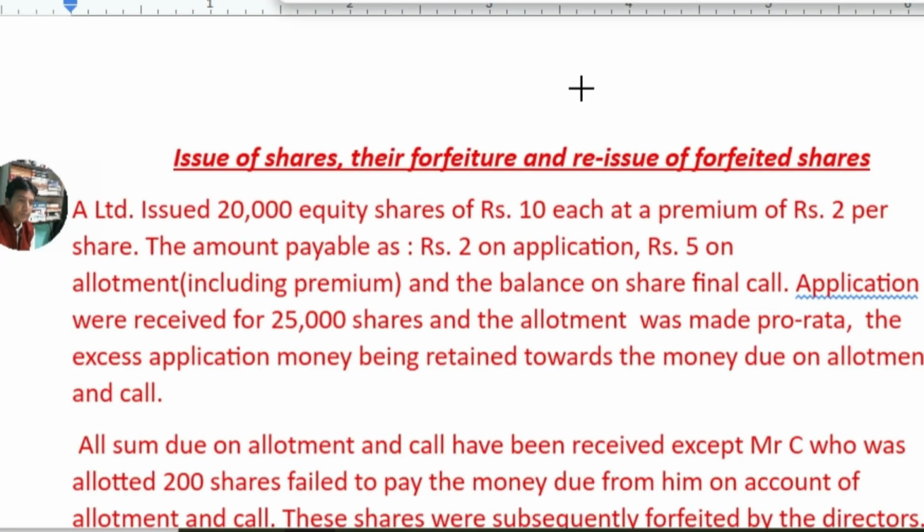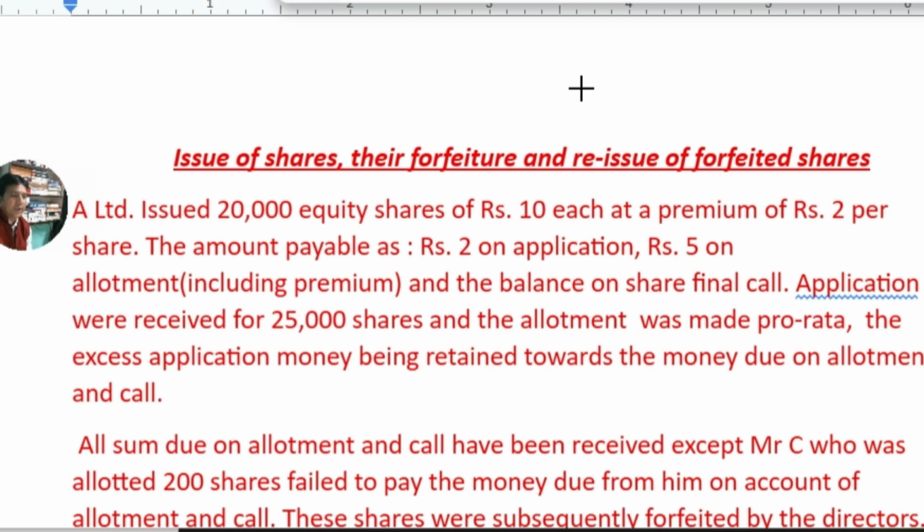A very special topic, chapter, subject, accountancy, and this class is especially for class 12 students who are appearing for their board examinations, which are going to be held in the month of March. Issue of shares, their forfeitures and reissue of forfeited shares.